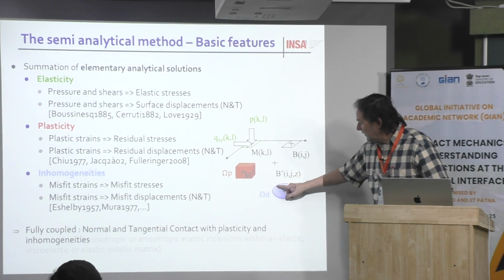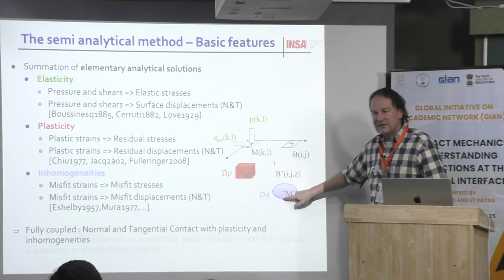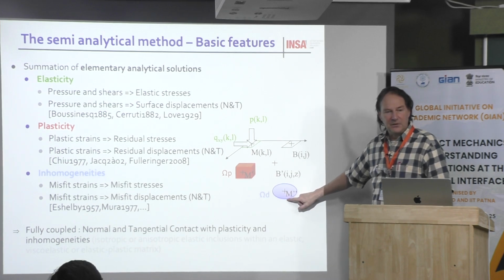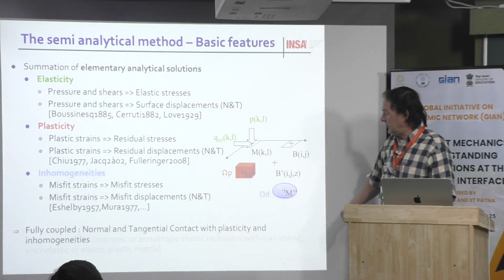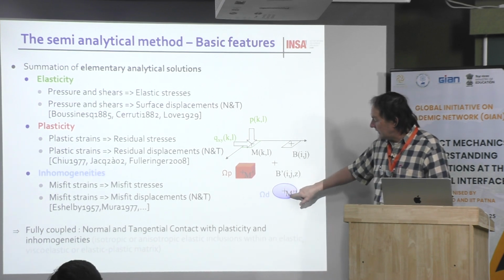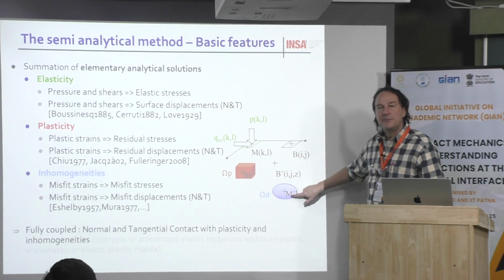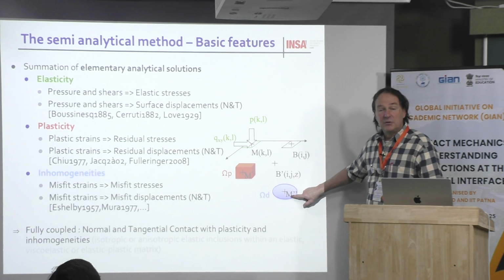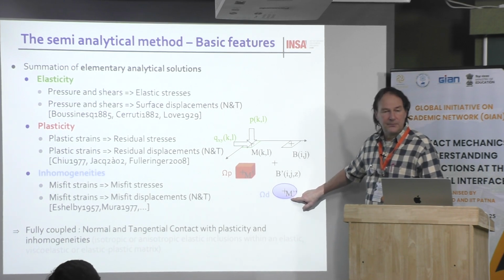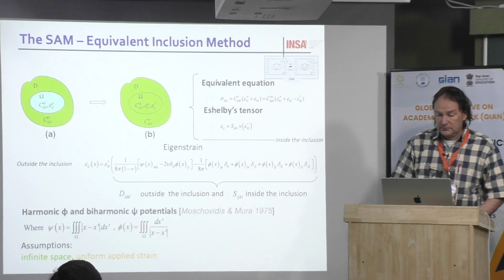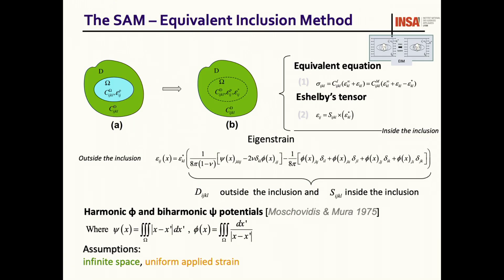Then he considered something that he didn't call inclusion, he called heterogeneity. Okay, I will go back to that later. And it can be of any shape. And this time, the difference between plasticity and heterogeneity is that the heterogeneity is not incompressible. It can be incompressible. Okay. And this is a principle of Eshelby.